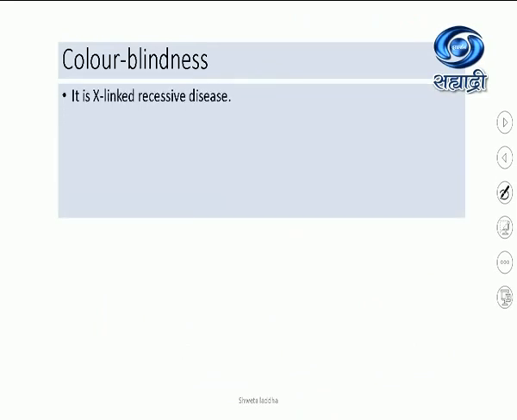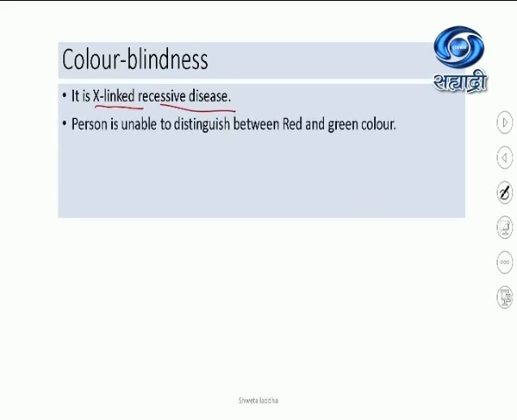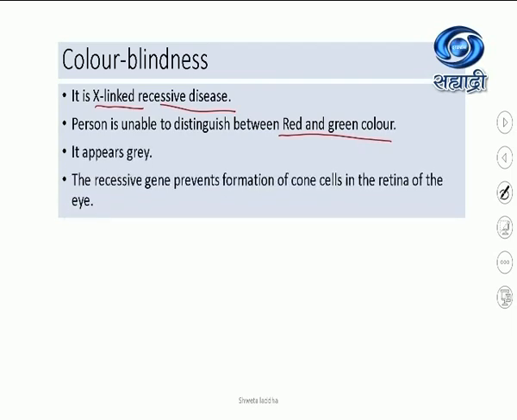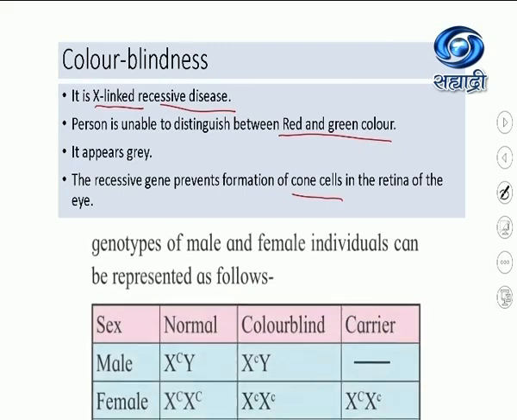It is X-linked. Now you know it is present on which chromosome? X chromosome. It is a recessive disease, the gene responsible for color blindness is recessive in nature. The person is unable to distinguish between red and green color. We are not talking about total color blindness, only that the person is not able to distinguish between red color and green color. It appears gray to them. The recessive gene prevents formation of cone cells. Red and green cone cells are not formed in the retina of the eye.